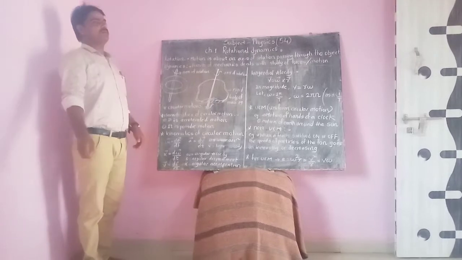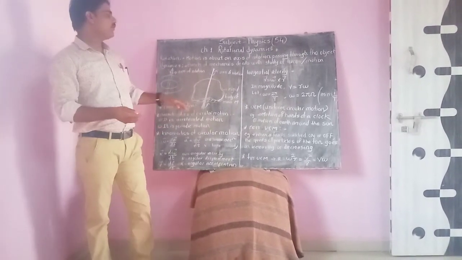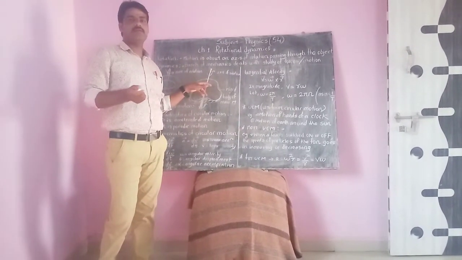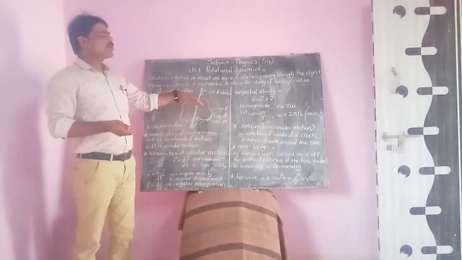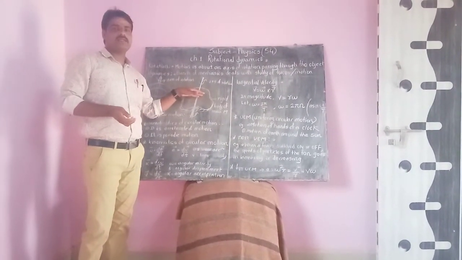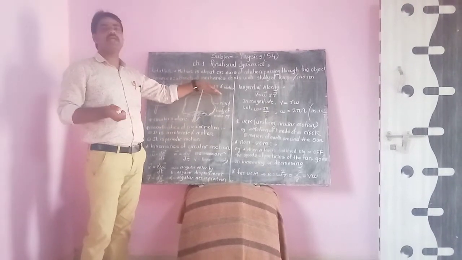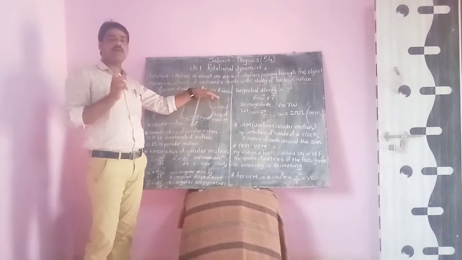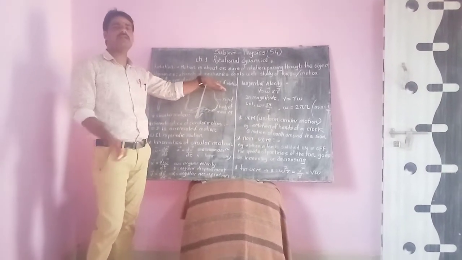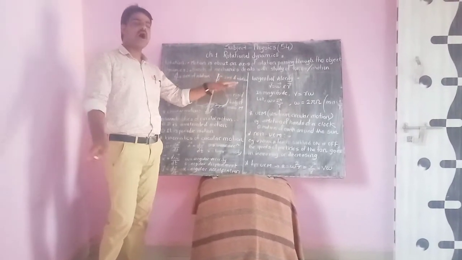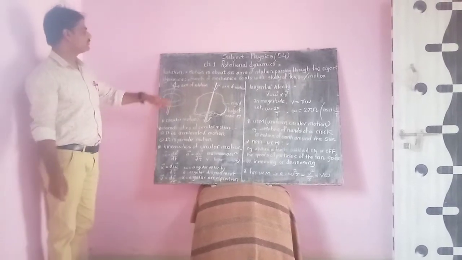For example, the motion of the blades of a fan. A particle rotates about an axis in the case of a fan. It means that the blades of the fan rotate about an axis. Another example is the motion of the hands of a clock. The hands of a clock rotate about an axis.